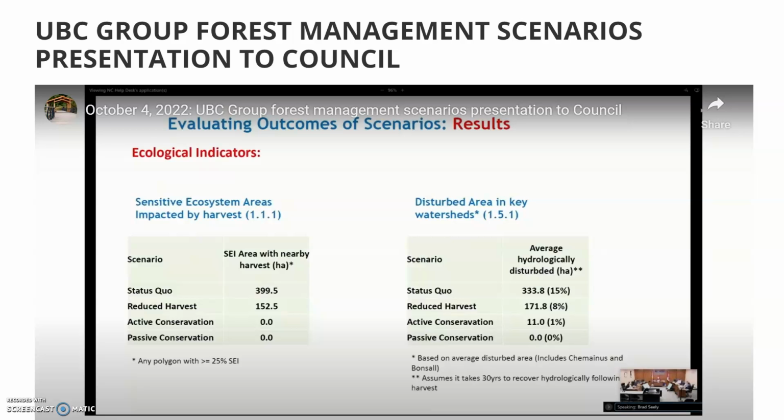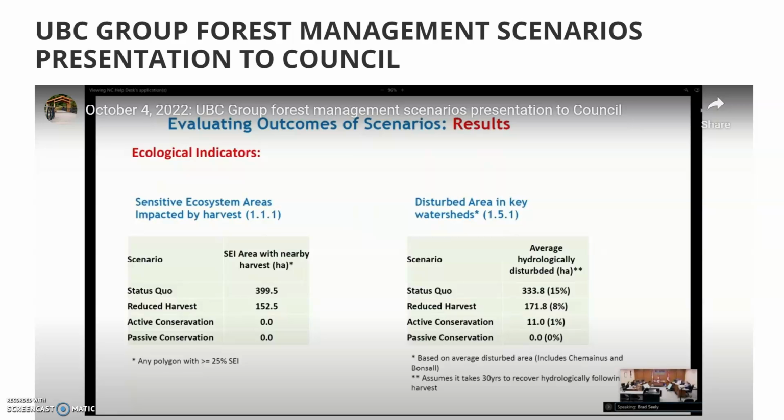So then we looked at the disturbed area in key watersheds. This is another indicator. So the watersheds that we were looking at were the Bonsall Creek and the Chemainus watersheds. And so we recognize that the municipal forest land base is only a small part of the overall watersheds, particularly for the Chemainus one, but we wanted to still at least account for the impact of the activities in that area on that watershed. So again, the assumption we made was that an area that was